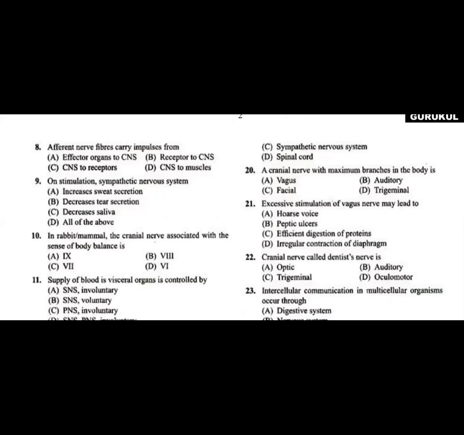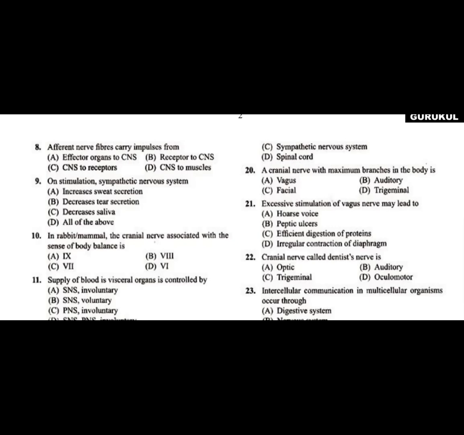Now question number 8, students. Afferent nerve fibers carry impulses from. As I said already, we have discussed what afferent nerve fibers are. These are the sensory nerves which transfer the impulses from different sense organs into the central nervous system.